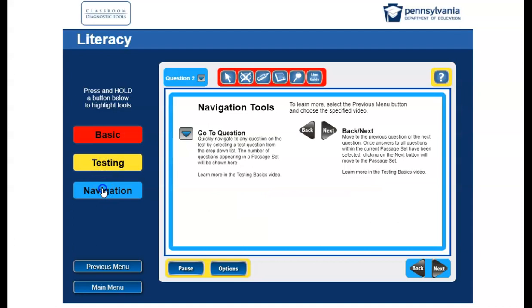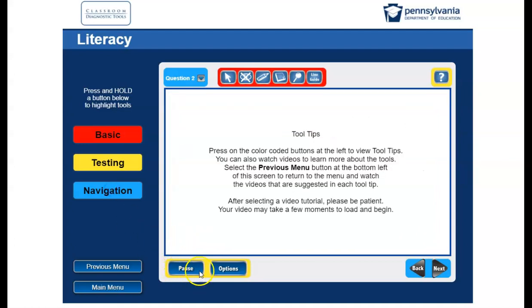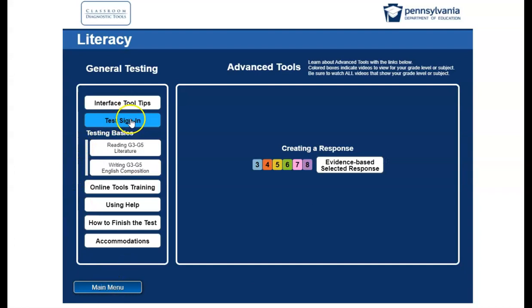And then navigation. Okay, so if you want to go to a specific question, you can click the Go to Question button, and then you have your next and back buttons, which I'm sure you are all familiar with. Remember, your pause is down here, and your options is here. Okay, back to the previous menu.